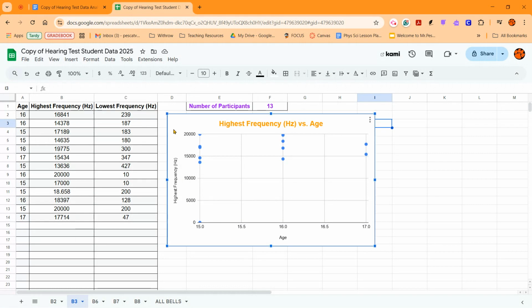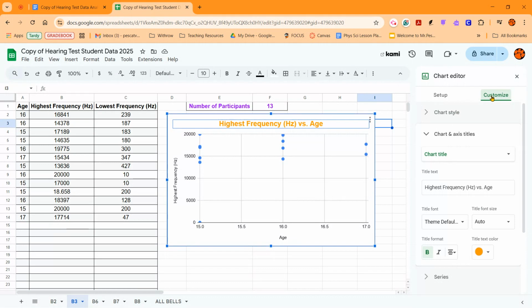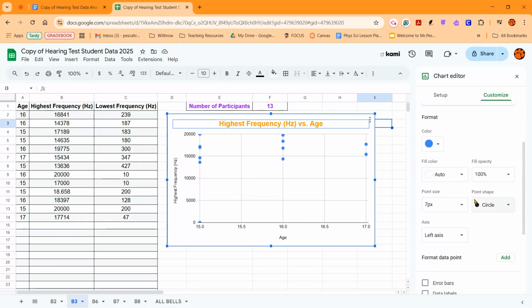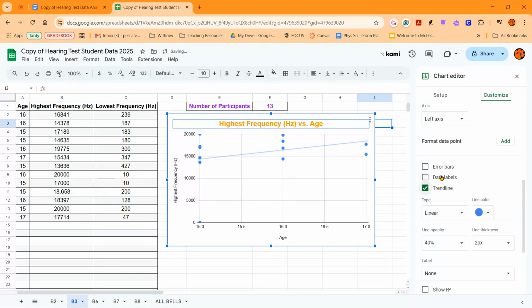So click on this chart or double click, and you're going to go to customize, and you're going to click on the series drop down menu and scroll down till you see something that says trend line. This is what you're looking for right here. This trend line shows you the trend. So it shows you a basic line or slope of all your points in what direction they're heading.